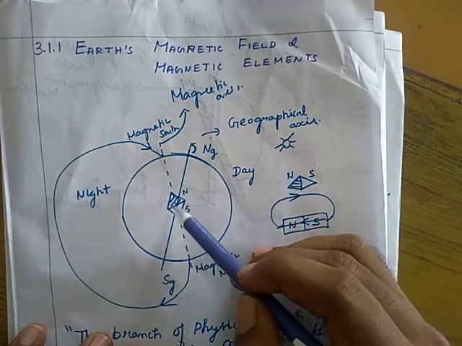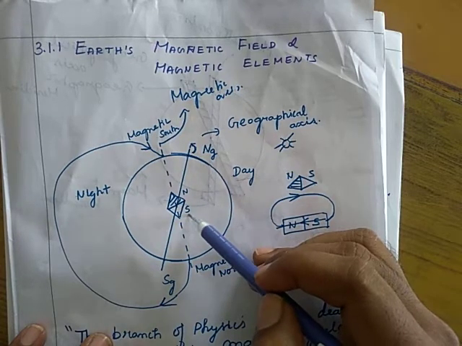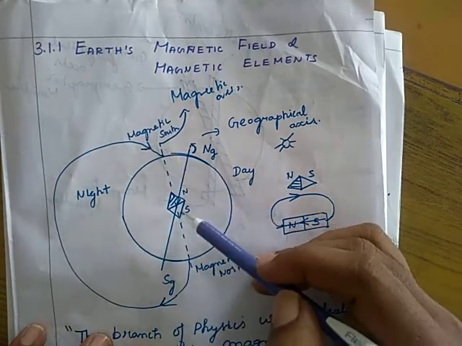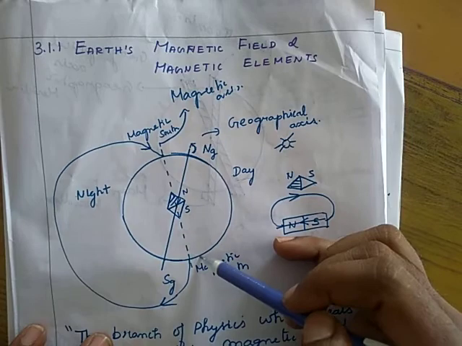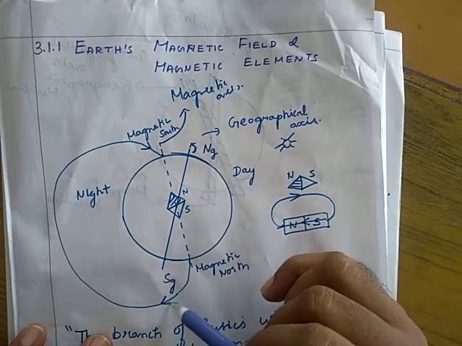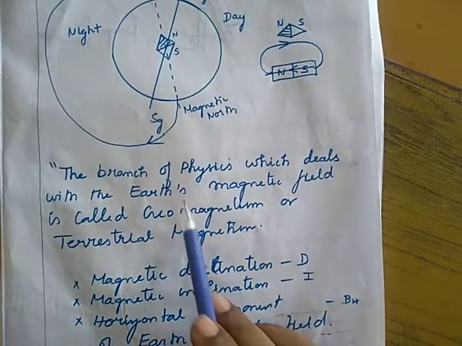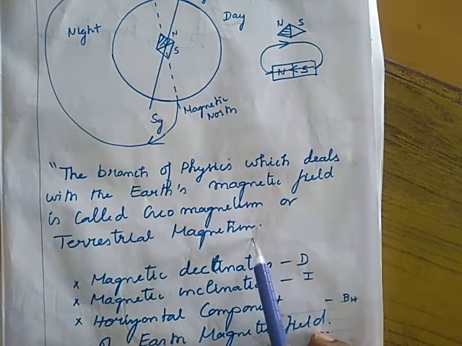Here is a bar magnet having two poles: one is the north pole, the other is the south pole. The north pole tends towards the south pole and the south pole tends towards the north pole. So this is the magnetic south pole, and this is the magnetic north pole. The magnetic field lines start from the north pole and go to the south pole. The branch of physics that deals with the earth's magnetic field is called geomagnetism or terrestrial magnetism.